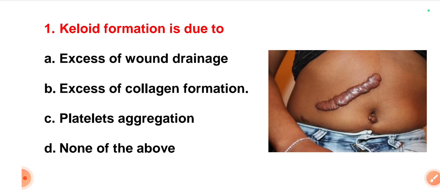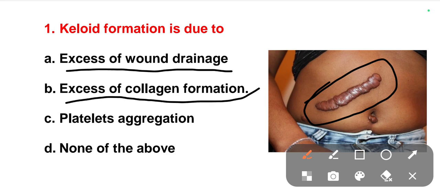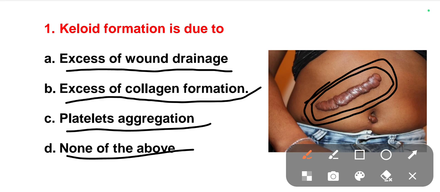So what is the meaning of keloid and what is keloid formation? In this picture, you can see the injury site has some bump-like structure. This is called keloid formation. If you see the options here, it is due to the formation of excessive wound drainage, excess of collagen formation, platelet aggregation, or none of this. So what is the reason behind this kind of situation for the person?